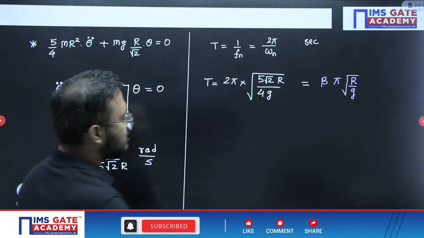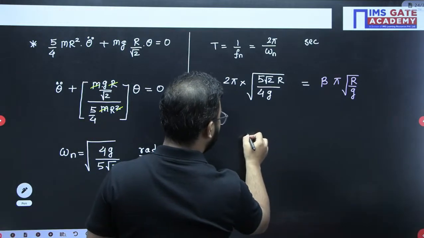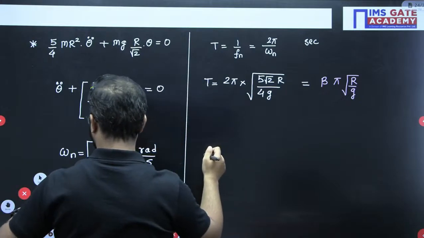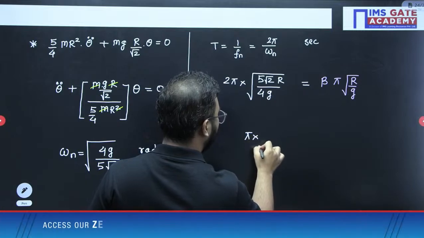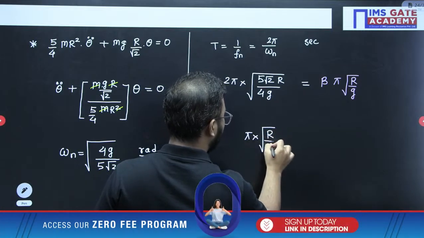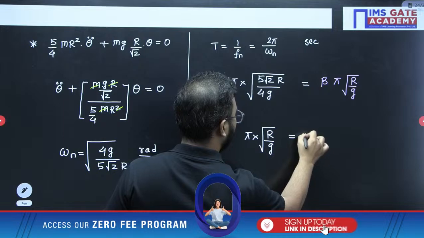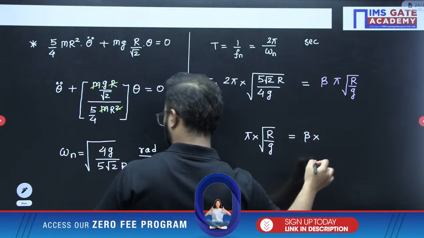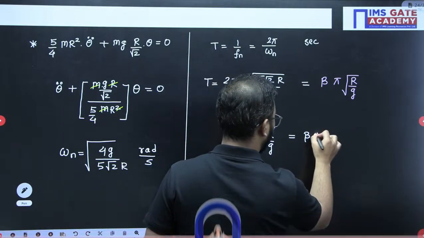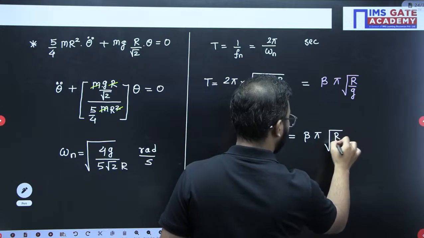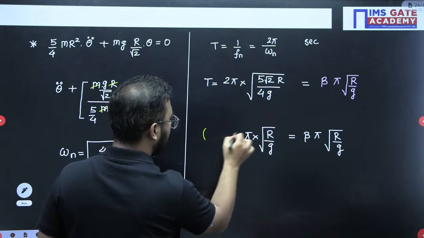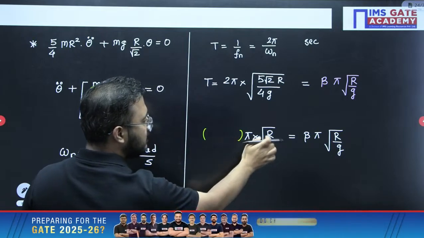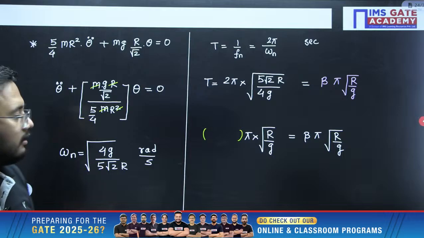Separately I will keep pi into root r by g, beta into pi root r by g. So whatever the numerical value comes here, that becomes the beta value. If you just solve, you will get the answer here.